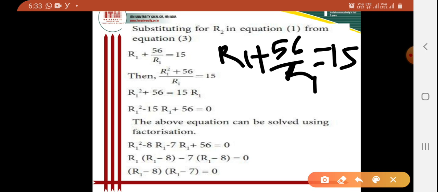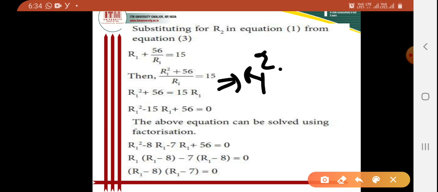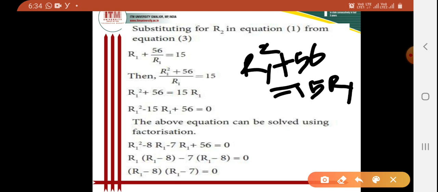After simplifying, here one unknown term is there, that is R1. So after simplification I can write the equation: R1 square plus 56 is 15 R1.